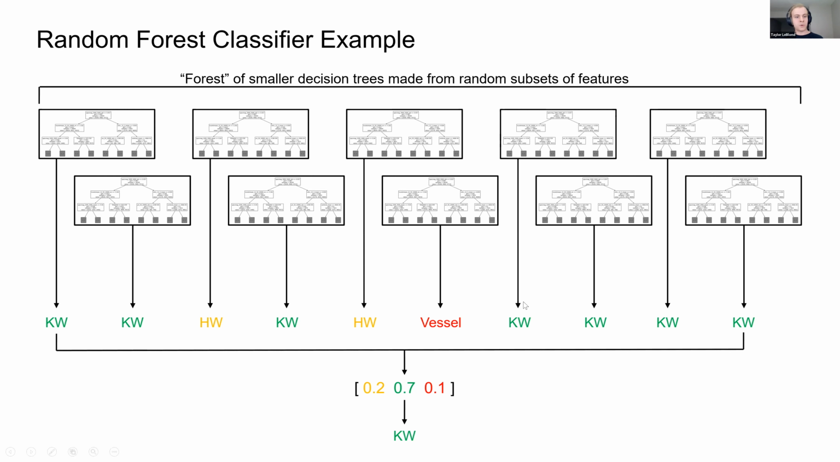And so right here we have an example where 7 of the 10 trees predicted killer whale, 2 predicted humpback, and 1 predicted vessel. And since most of the trees predict a killer whale, it's predicted as a killer whale. Now, let's say all of the trees predict a killer whale. Chances are it's a killer whale.